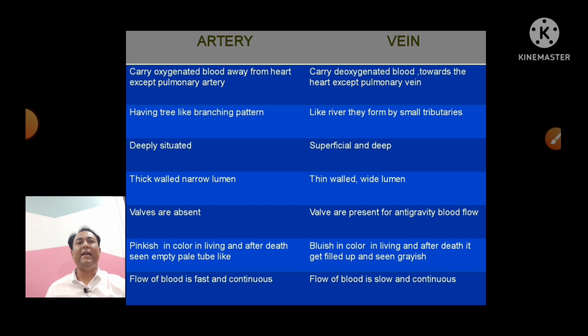The arteries have a tree-like branching pattern, while veins have a river-like pattern. They are known as the small tributaries. Arteries are deeply situated, and veins are superficial as well as deep. Arteries have a thick wall but narrow lumen, and veins have a thin wall but wide lumen.